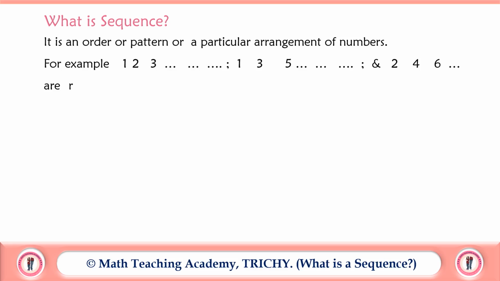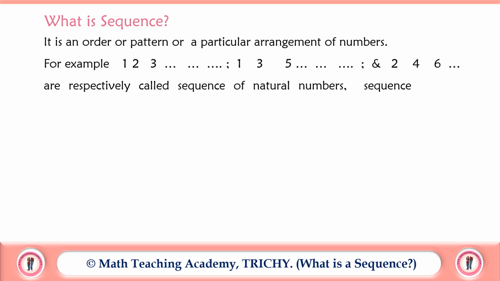Say for example 1, 2, 3 etc., 1, 3, 5 etc., and 2, 4, 6 etc. are respectively called sequence of natural numbers, sequence of odd numbers and sequence of even numbers. Because the numerals are arranged in a particular pattern here. The first example is called sequence of natural numbers, the second example is called sequence of odd numbers, and the third example is known as sequence of even numbers.